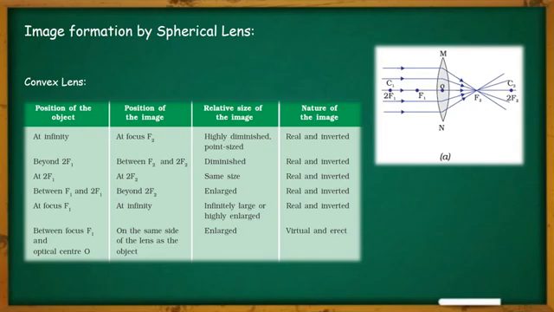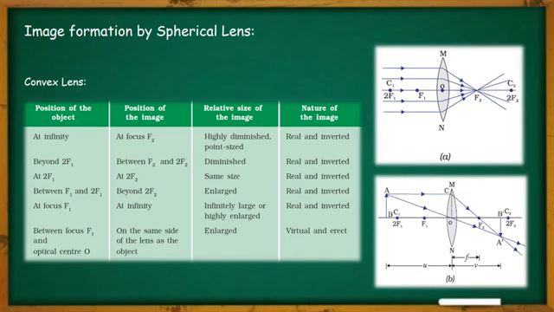So in this case, the image will be created at the focus f2, and the size of the image will be highly diminished, means nearly point size, and this is a real image and also inverted in nature.